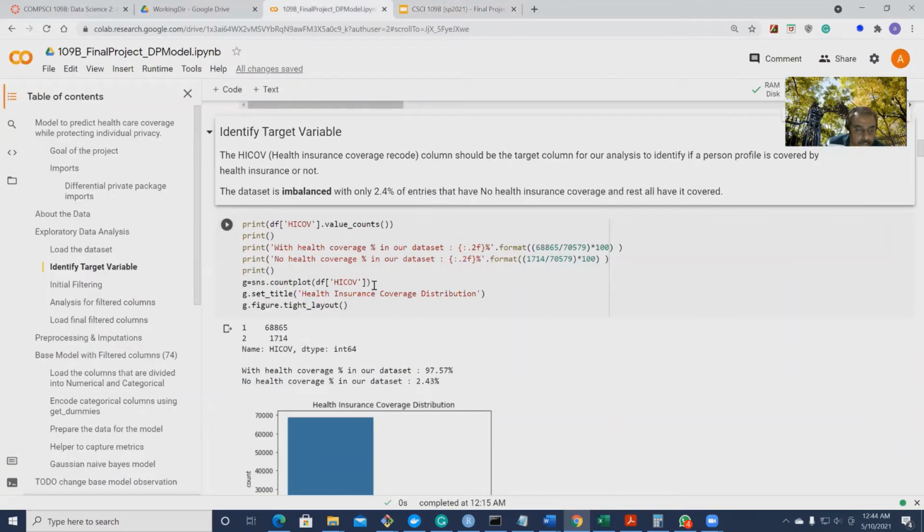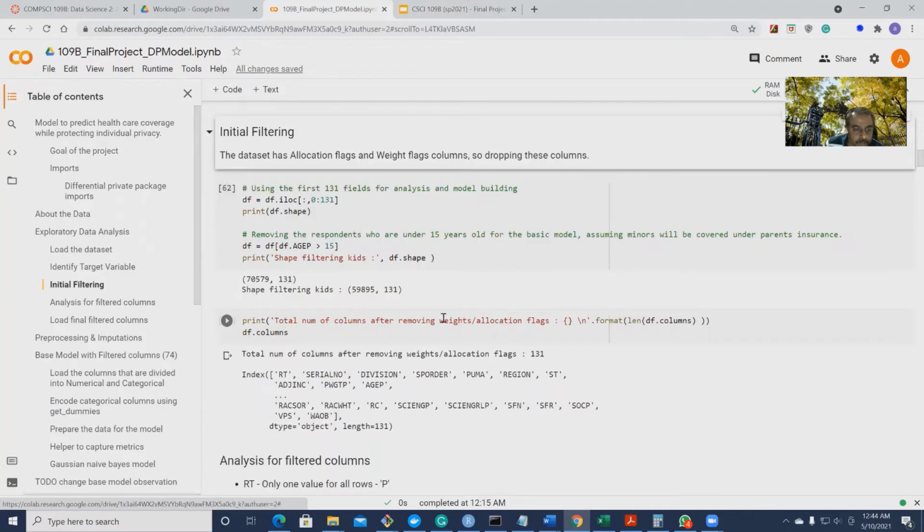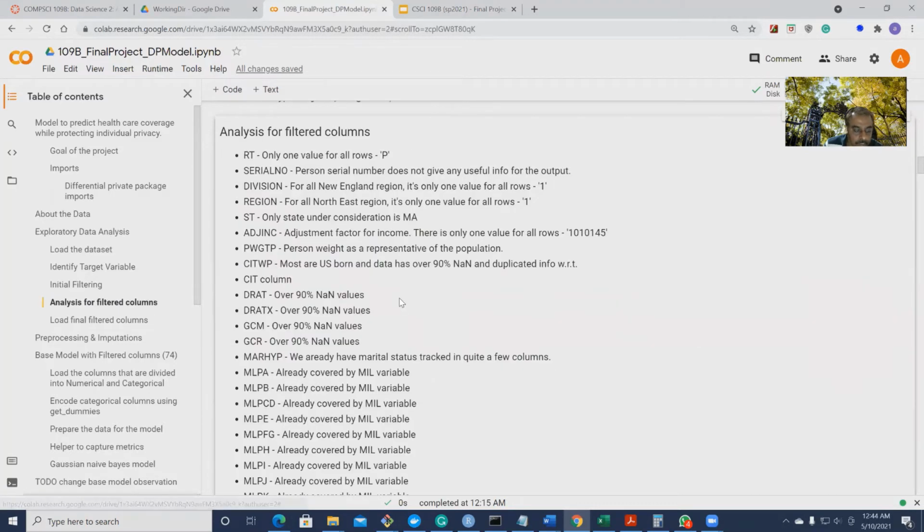The data set contains 288 variables and we identified the target variable HICOV. Based on this target variable, we identified that this data set is imbalanced. We did the initial filtering up to 88 variables and we found that some of the variables contain allocation flags and weight flags, and we removed these variables and it reduced to 131 variables.